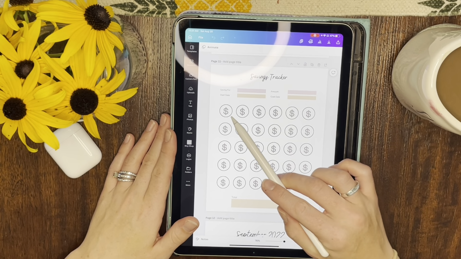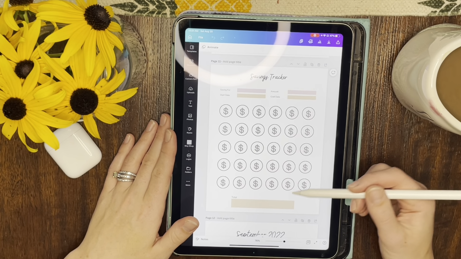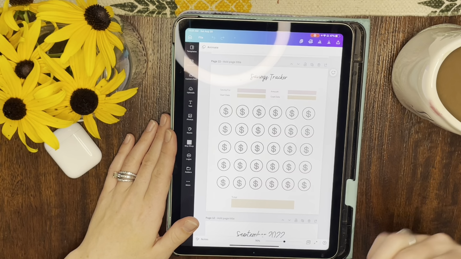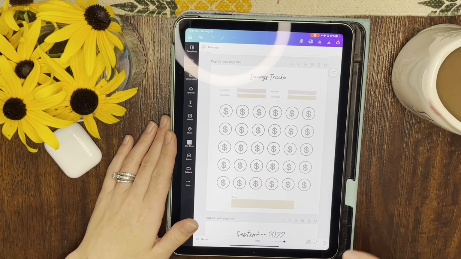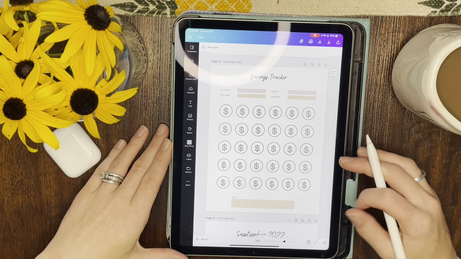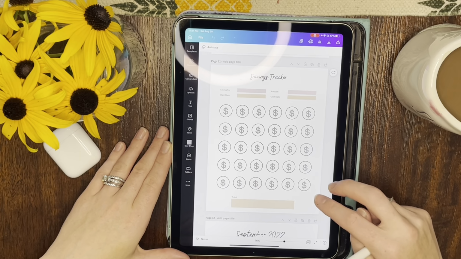So what you can do is, as you save money, you can come in here and color all of these coins, which is really fun. You can create a goal for yourself, and then at the end, total. And you can do this monthly. You can use this for the whole season. So I'll definitely show you that when we dive more into actually filling in the planner. So yeah, that's the high level overview.